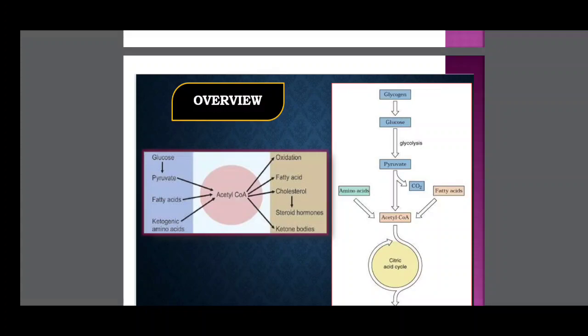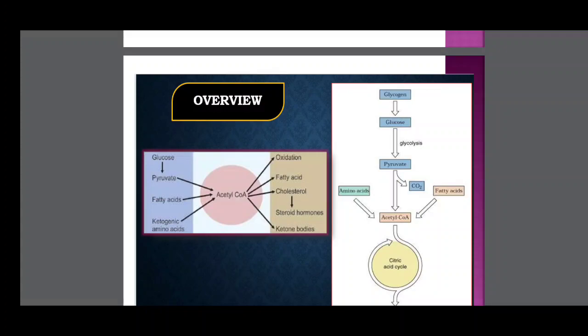So first time oxidation in Krebs cycle, that is the main thing in respiration. Acetyl coenzyme A sometimes forms synthesis of fatty acid. Acetyl coenzyme A participates in synthesis of cholesterol, converted to steroid hormone. Finally, the steroid hormones' initial compound is the acetyl coenzyme A. At the same time, acetyl coenzyme A forms ketone bodies. So the acetyl coenzyme A is the key compound in the metabolic pathway.